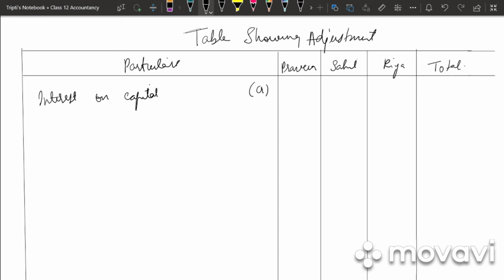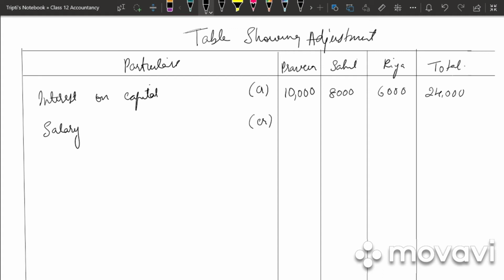It is at 5%. So what is the capital of Praveen? 2 lakh into 5%, that is 10,000. Sahil, it is 1,60,000 into 5%, that is 8,000. And for Riya, it is 1,20,000 into 5%, that is 6,000. So our total is 24,000.